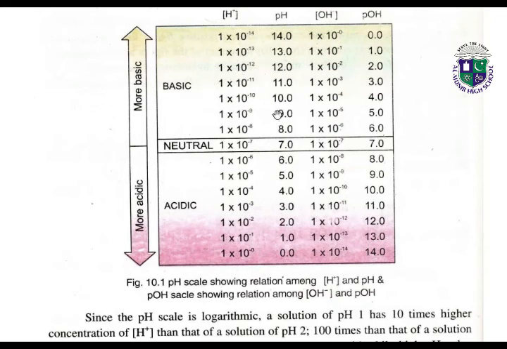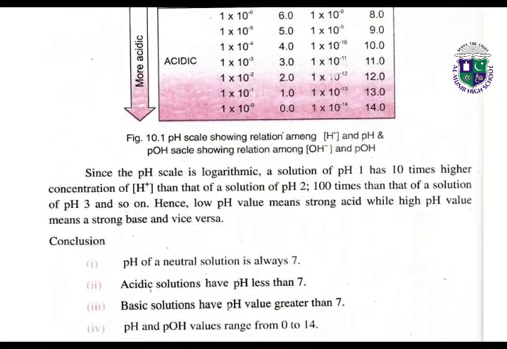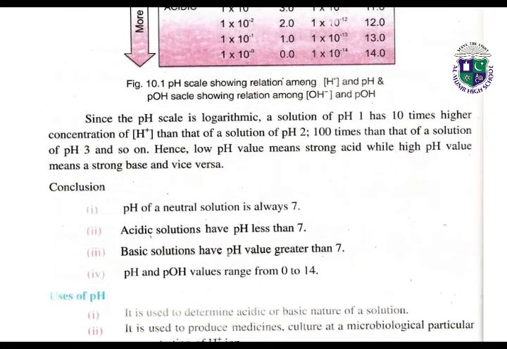Here we have the values of basic, and here we have the values of acid, and at 7 it will be neutral. Figure 10.1: pH scale showing the relation among hydrogen ions and pH, and pOH scale showing the relation among hydroxide ions and pOH.